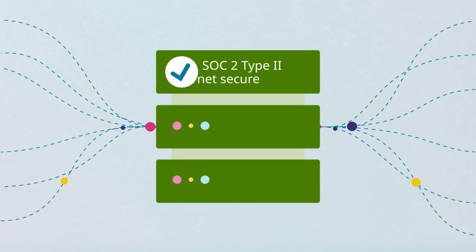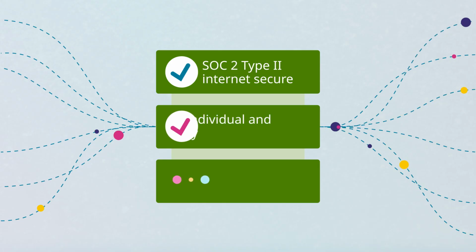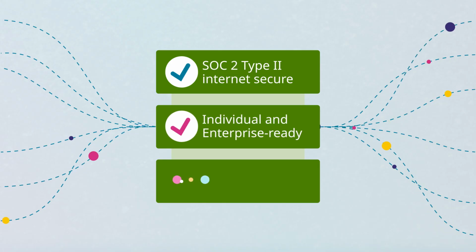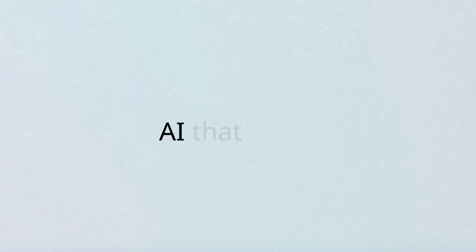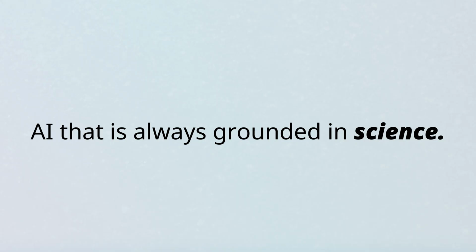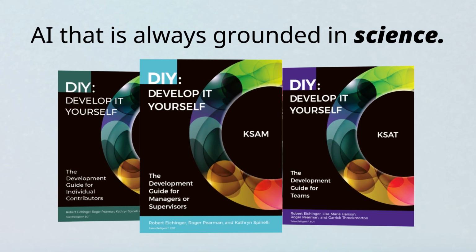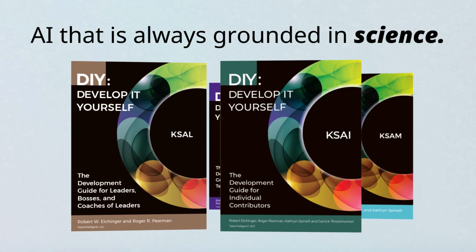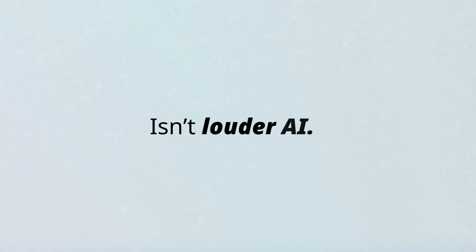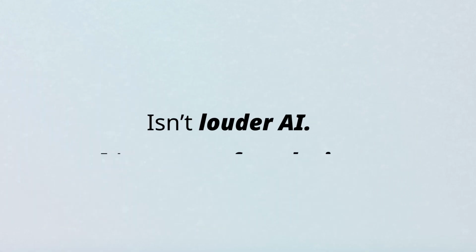It's also SOC 2 Type 2 secure, individual and enterprise ready, and our outputs exclude open internet sourcing to mitigate unpredictable outputs. Develop It Yourself Digital is AI that is always grounded in science. If you're investing in digital development at scale, make sure it's built on something solid. Because the future of development isn't louder AI, it's smarter foundations.